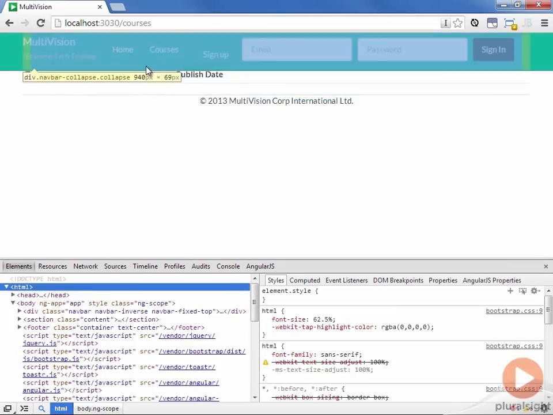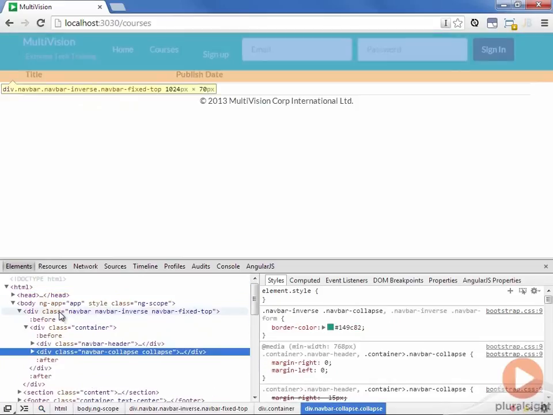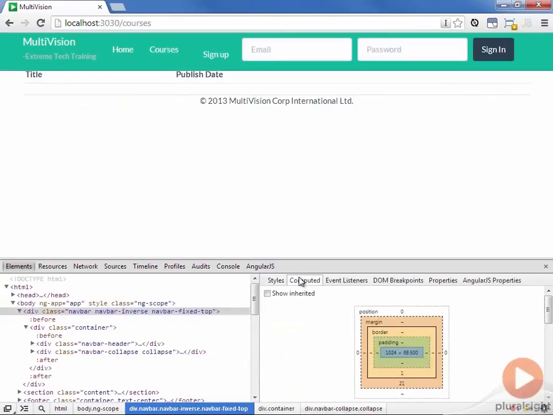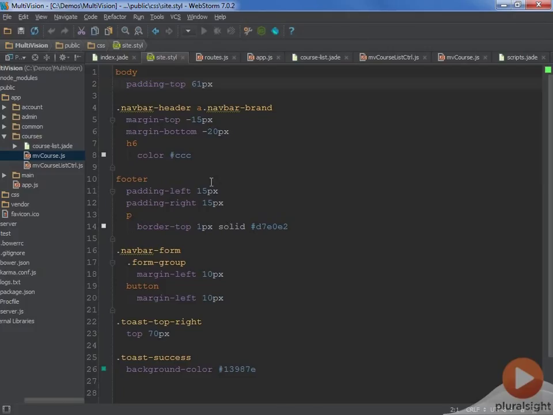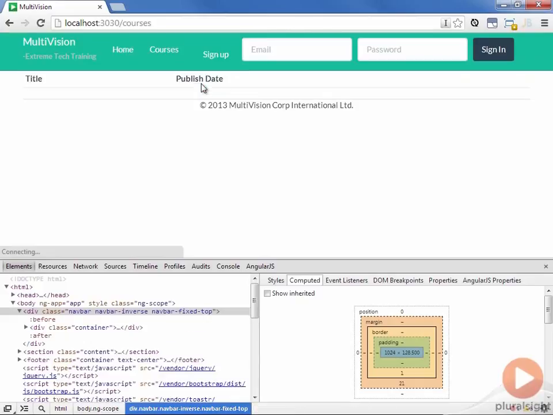I'll use the inspect element, grab this, and I'll get the entire nav bar. Looking at computed, I can see that it's 68.5. So I'm going to go back here and set this to 69 pixels. And if I save that change and refresh the browser, now we're getting a reasonable amount of padding. And now we're finished implementing the client code and we can move on to the server.